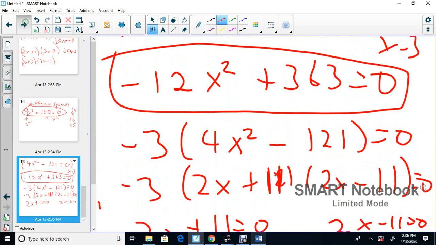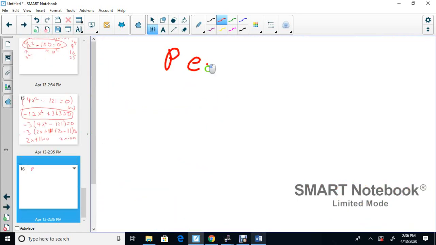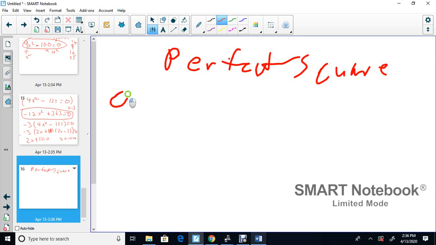Okay, a perfect square. How do you create it? Here's what you do. Okay, you start off with maybe 9x squared here. Over here, let's use some big number that you might not use, 144. 12 times 12 is 144. Okay, in here you can either put a plus or a minus, so I'll put a minus.